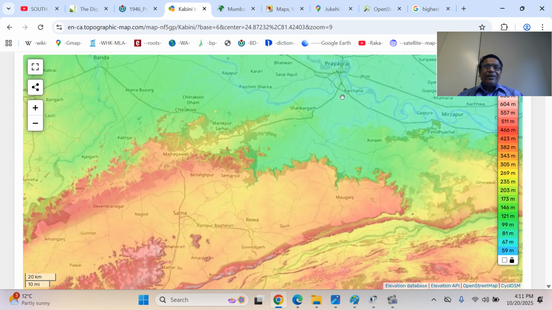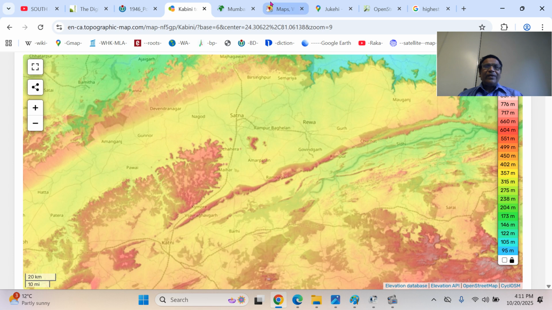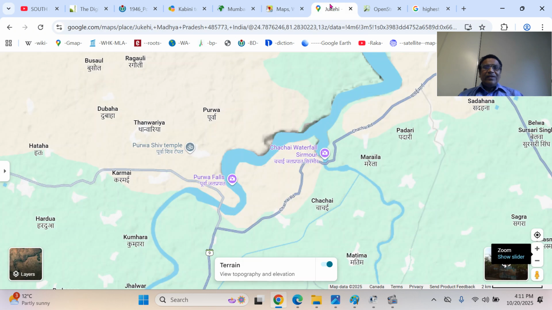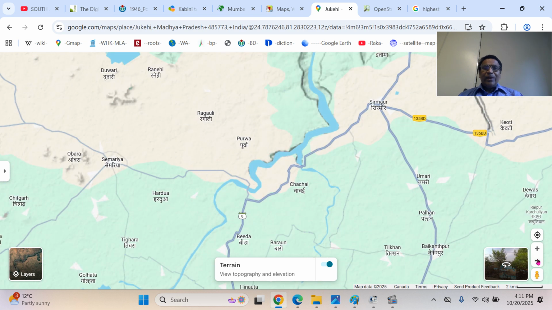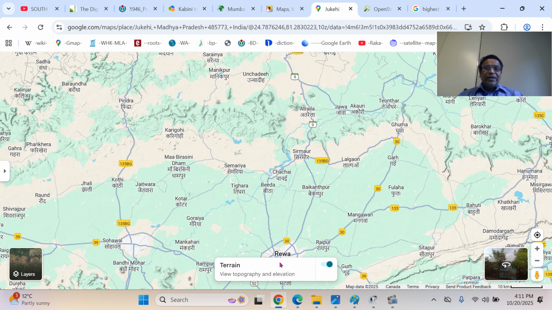The river is not that. This is the river from Rewa. Satna, there is a river. The Tons river is here. Kaimur and Bhanrer ranges. You can see this is the Chechai waterfalls on Bihar river. That means that river goes through the urban area of Rewa town. That means this is the Tons river. So eventually the Tons is the Bihar river near Rewa.